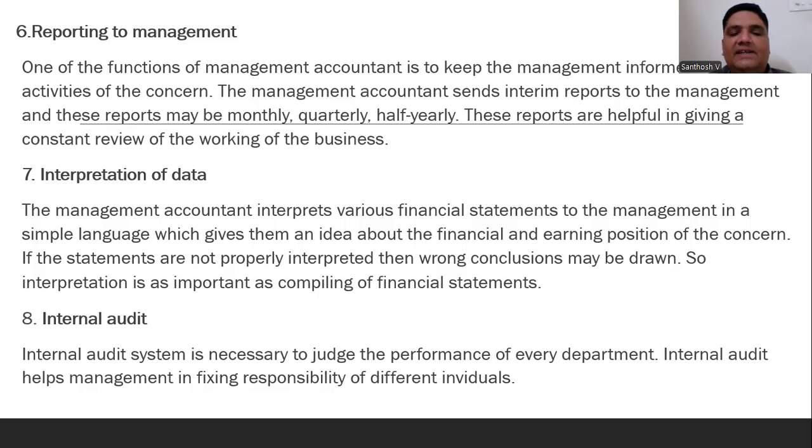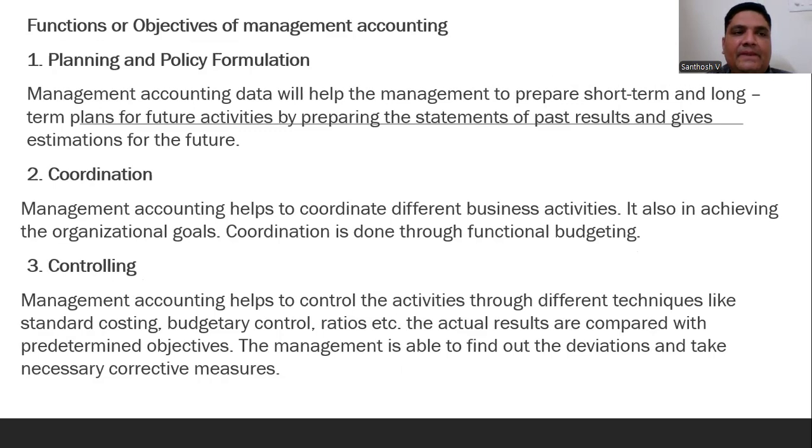Internal audit system is necessary to judge the performance of every department, and the internal audit helps the management in fixing responsibility of different individuals. So finally, your functions or objectives of management accounting, these are the points that are there.